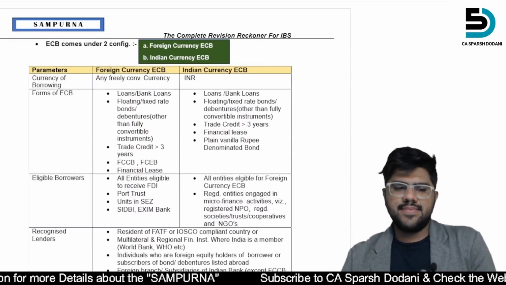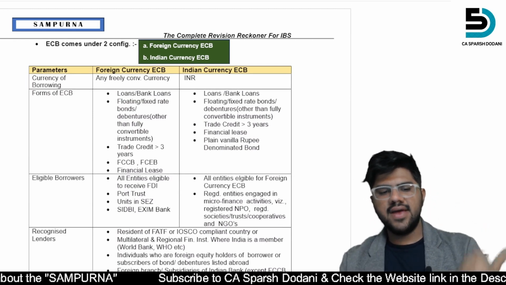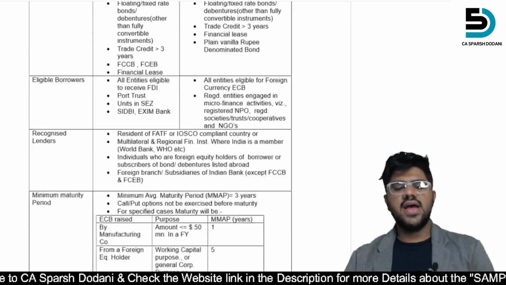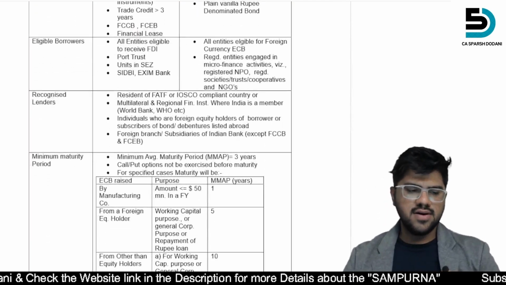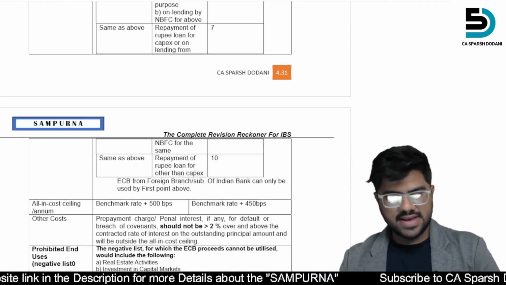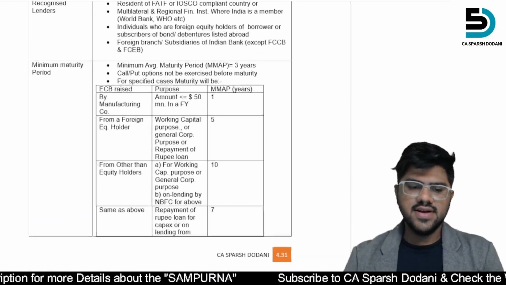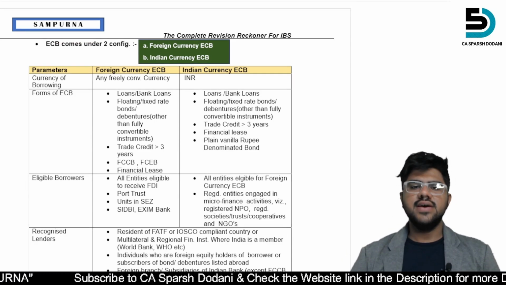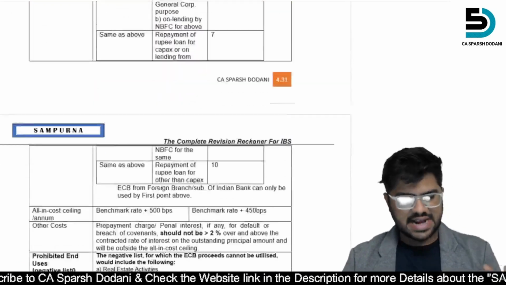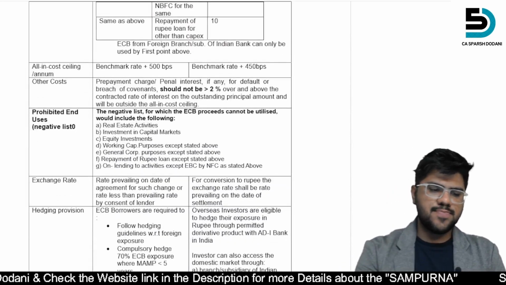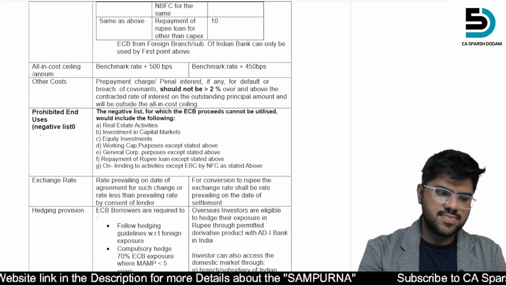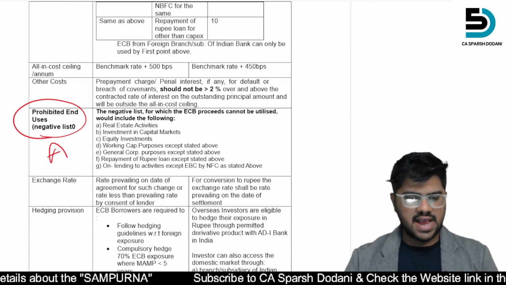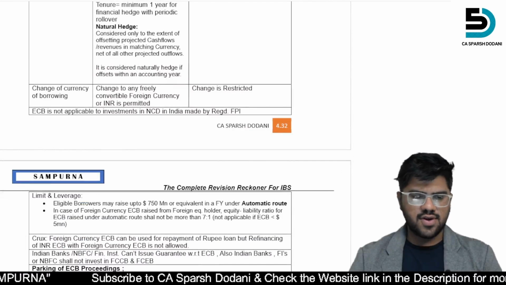ECB is important because questions on the limits of ECB are being asked by the Institute, and what are the eligible sources and where you can park the concerned ECB, if it is an Indian currency ECB or a foreign currency ECB, where you can park those funds, that is also an important thing. And what are the prohibited end uses, this is a very important thing. Exchange rate is not that important for your IBS.